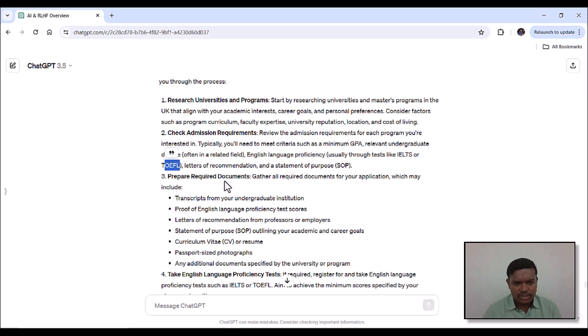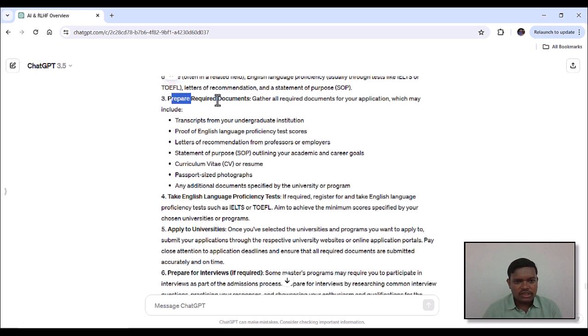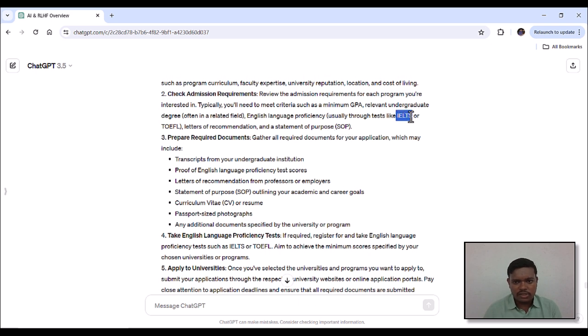Then it mentions the important documents that may be required: a transcript from your institution, proof of English language proficiency through a test score, for which you have to take the IELTS or TOEFL examination, letters of recommendation from professors, an SOP regarding your academic and career goals, a CV, a passport-size photo, and any additional documents.